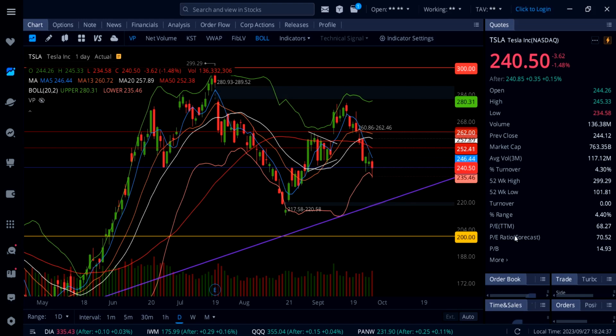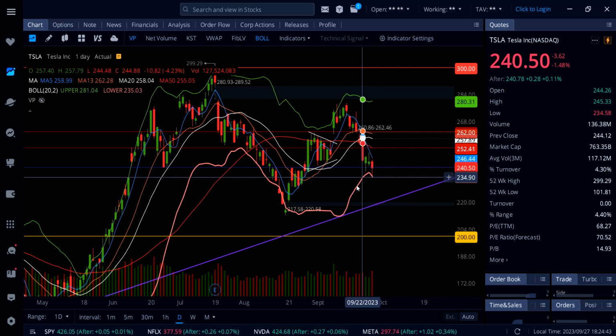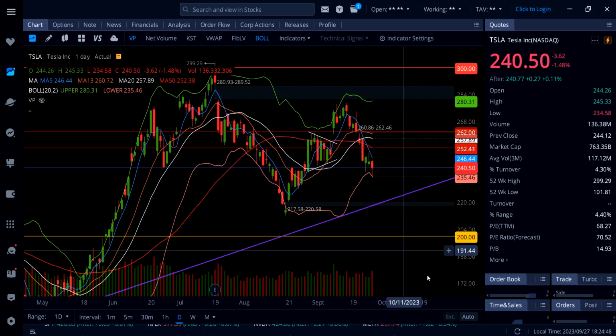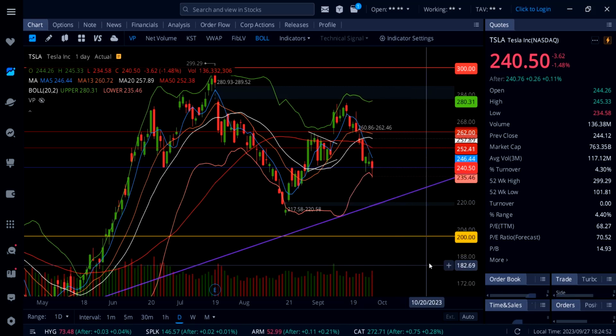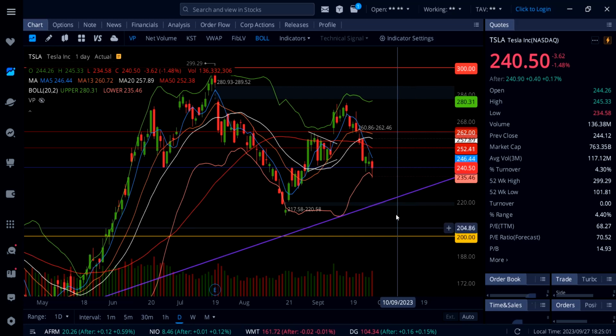On Tesla, the stock is down 1.48%, and especially on this dip, I bought some shares today on Tesla and those are already up green. Now Tesla here, guys, this was really a great setup today. And if you caught this dip, especially for a day trade, you made a ton of money. And this works pretty much 90 to 95% of the time if you are buying like this.